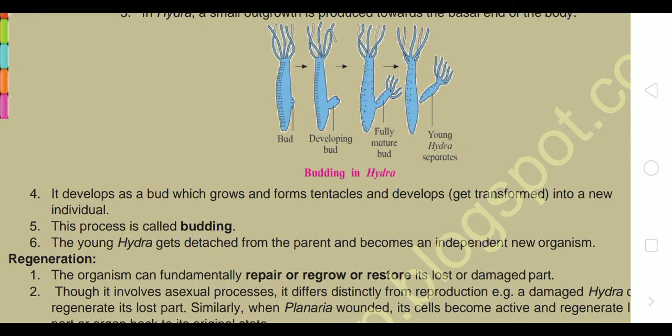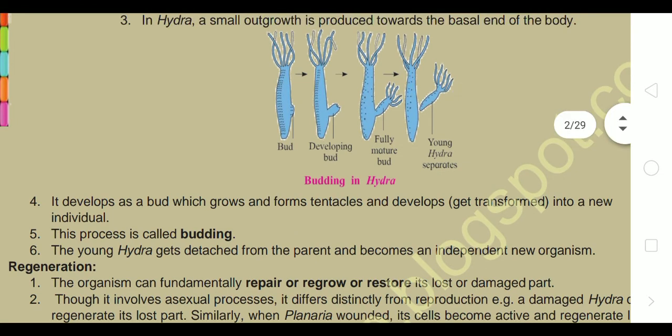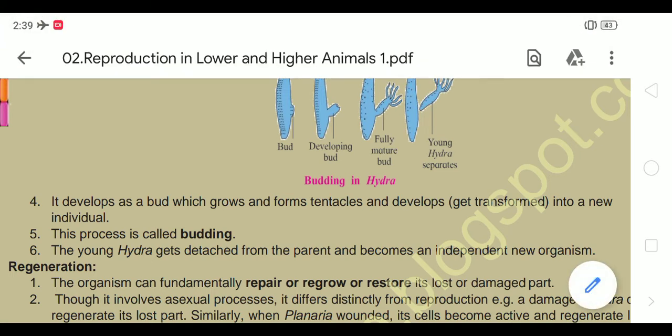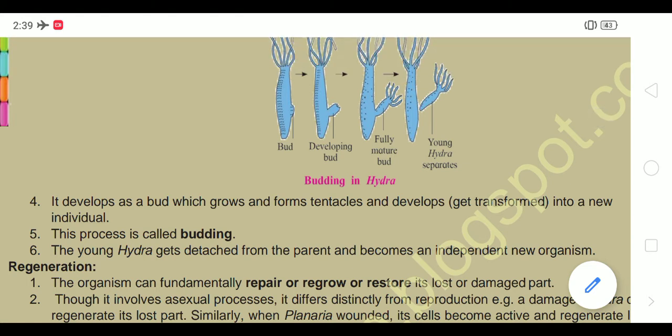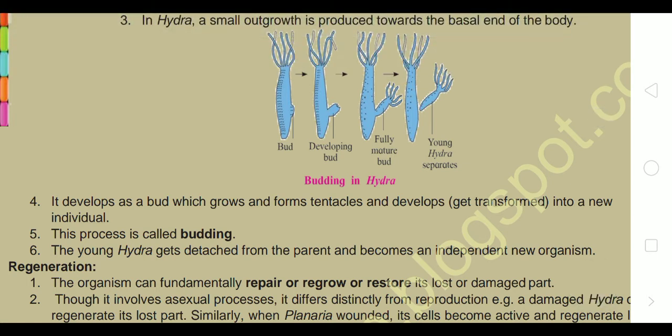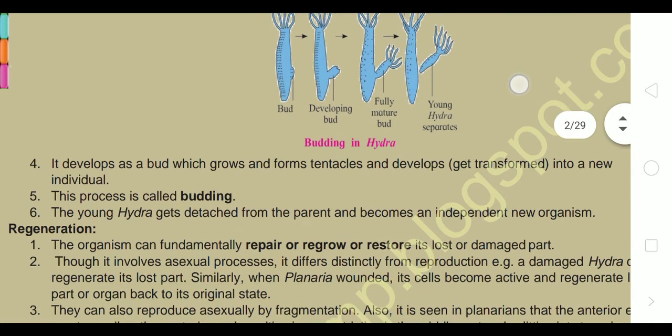It develops as a bud which grows and forms tentacles, which are finger-like structures at the top here, and gets converted into a new individual, and this process is called budding. A young hydra gets detached from the parent body and lives as an independent organism, that is a new young one, a new organism.